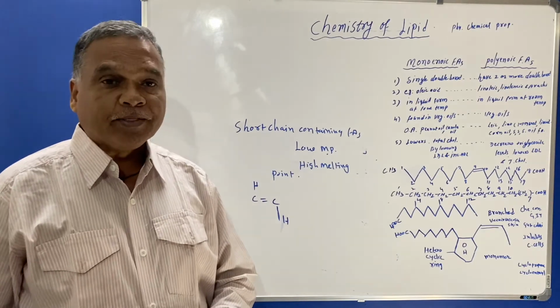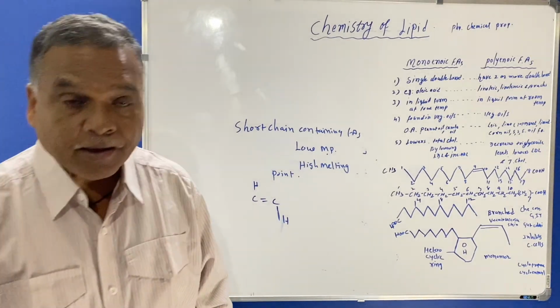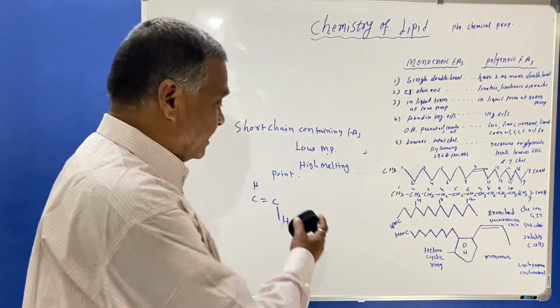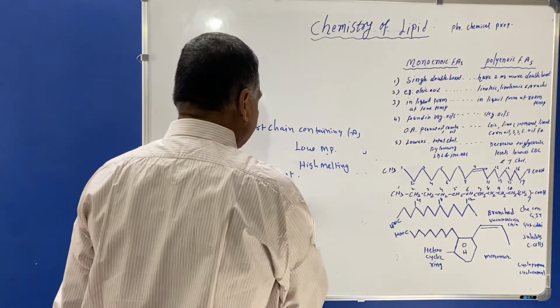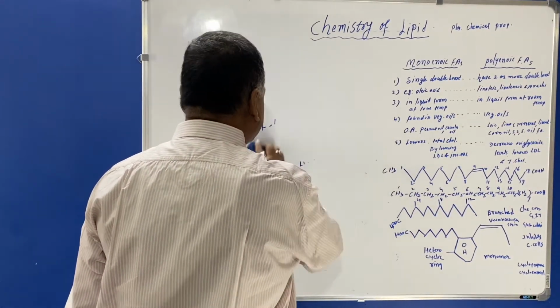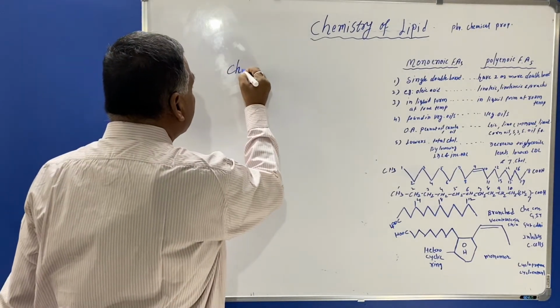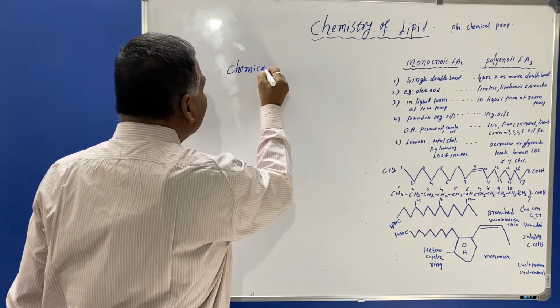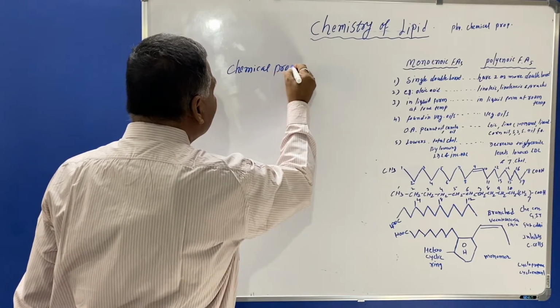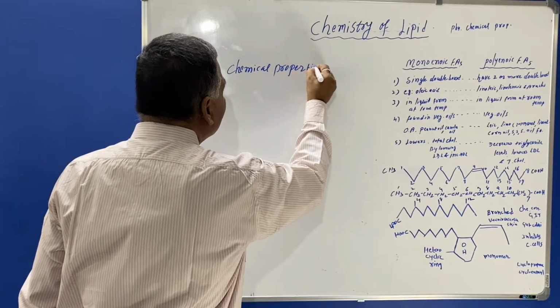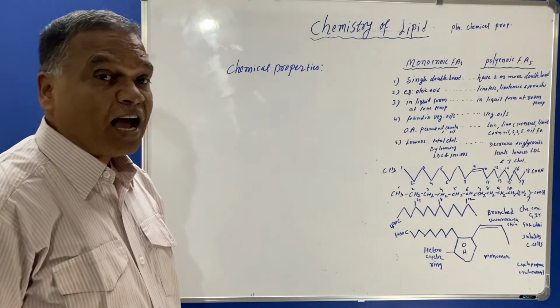Now we'll see the chemical properties of fatty acids. In this, we will see hydrogenation.